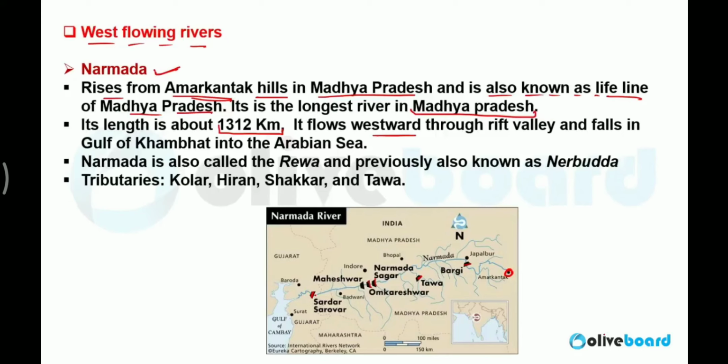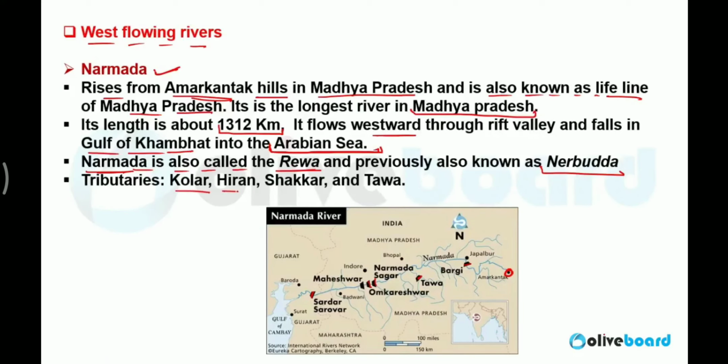All these dams are situated on the Narmada River, and it finally falls into the Gulf of Khambat in the Arabian Sea. Narmada is also called Rewa. Previously it was called Narbada. There are lots of names for Narmada, but India-wide famous is Rewa.